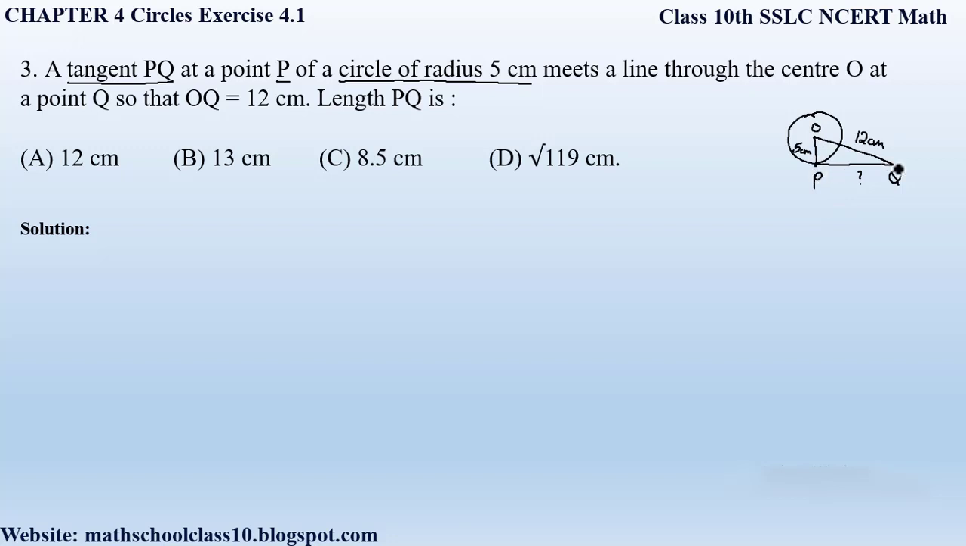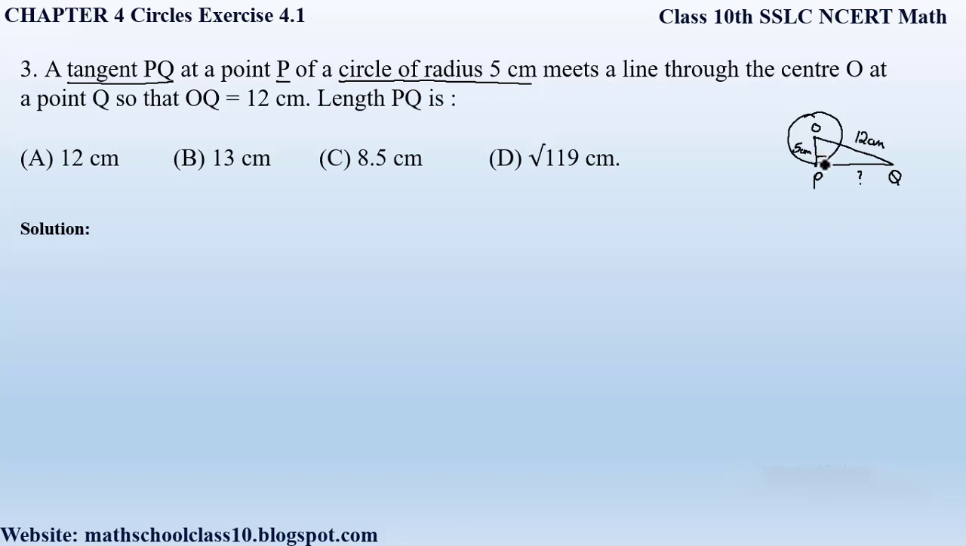So here you can observe that we have a radius and a tangent at a point on a circle. So what is the relationship between the radius and the tangent, which we learnt in our previous theorem, that is theorem 4.1, that is a radius is always perpendicular to the tangent, right?